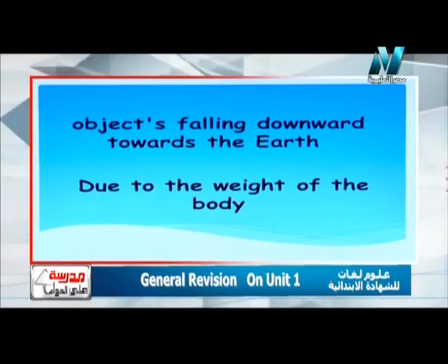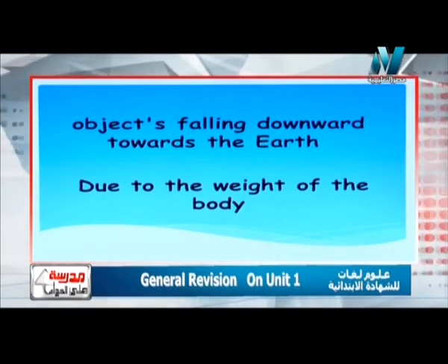And we mentioned that the great scientist Isaac Newton discovered gravity when an apple fell on him while he was sleeping in a garden, and he discovered there is something called gravity, which is the weight of the body. Imagine you throw a very small bit of paper and a pen to the ground, which one will go to the Earth first? Surely the pen. Why? Because the pen has more weight, so it will have more gravity.